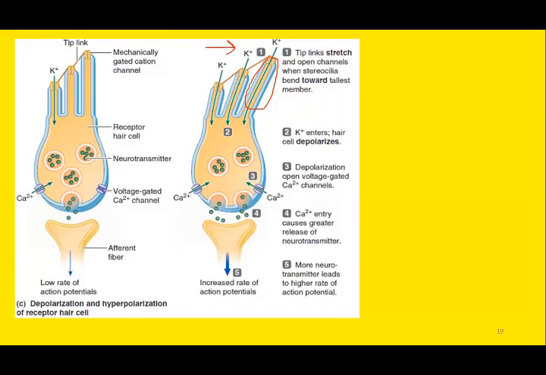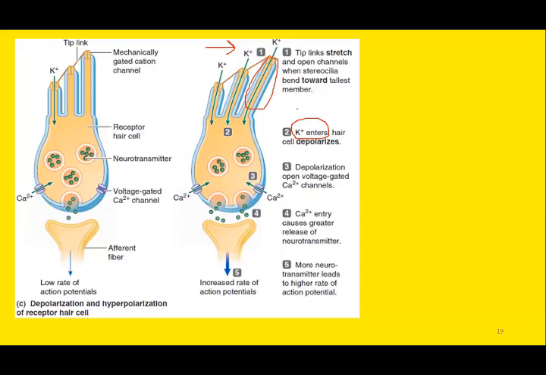So what happens when the stereocilia move towards the kinocilium? Movement towards the kinocilium will cause excitation of the hair cells. By excitation, we are referring to depolarization. And how does depolarization take place? By opening of the potassium channels. So influx of potassium is there.